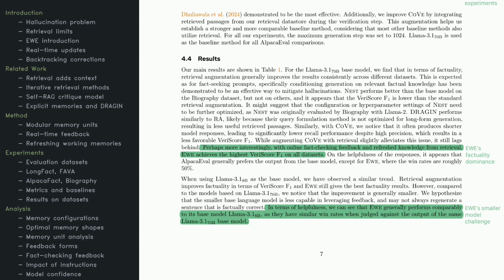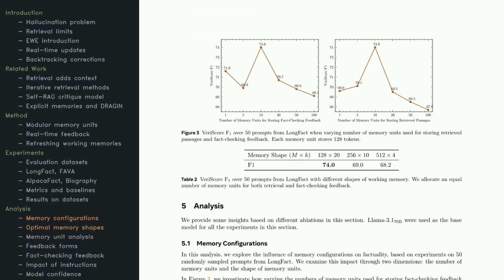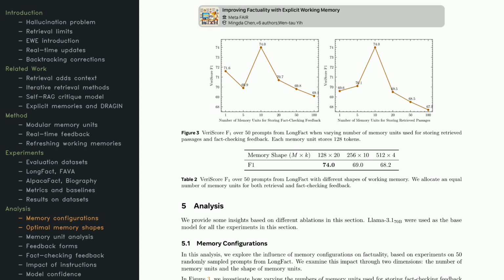The smaller LLaMA 3.1 8B model also benefits from EWE, but can't tap into all that feedback potential quite as effectively, simply due to its size. Notably, EWE's helpfulness scores remain high too, suggesting the system delivers accurate information without becoming so cautious that it loses utility. So how does memory configuration affect these results?